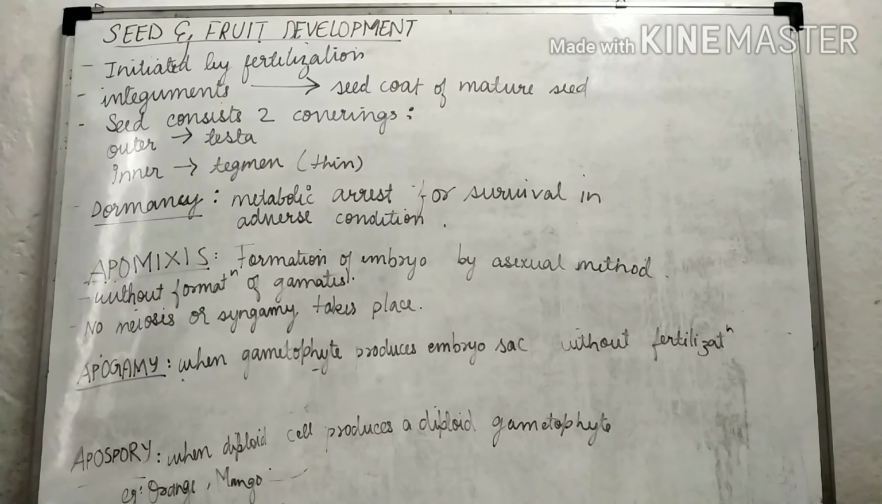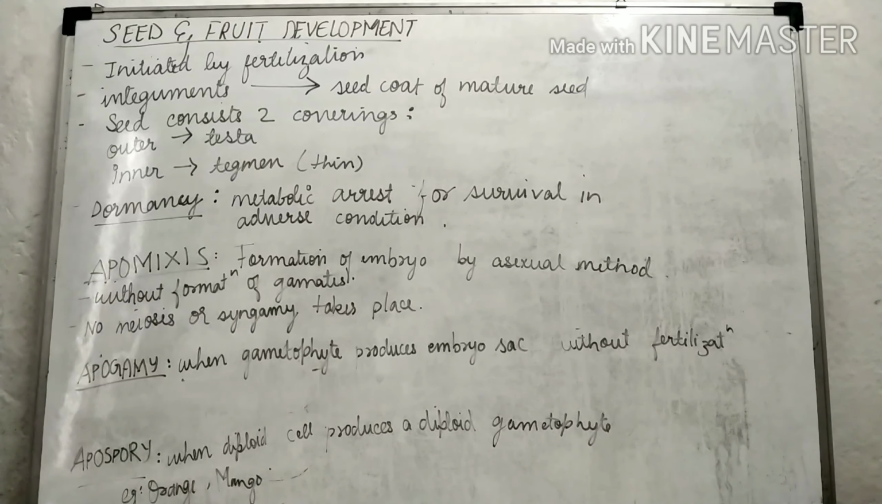Now the next topic is apomixis. Apomixis is the formation of an embryo by an asexual method. It does not involve the formation of gametes. There is no meiosis and no syngamy taking place.